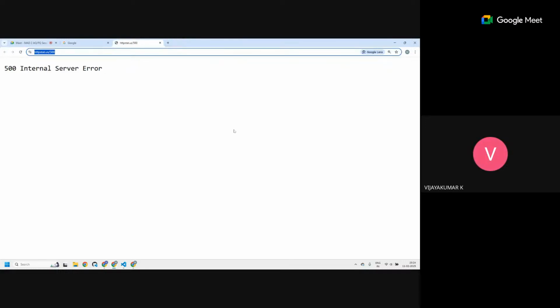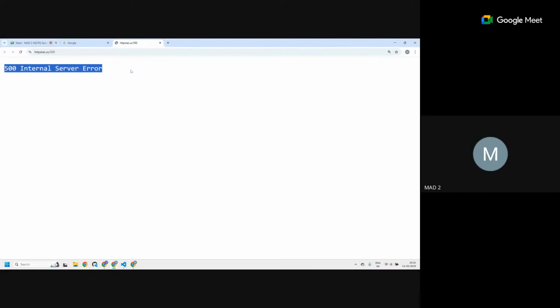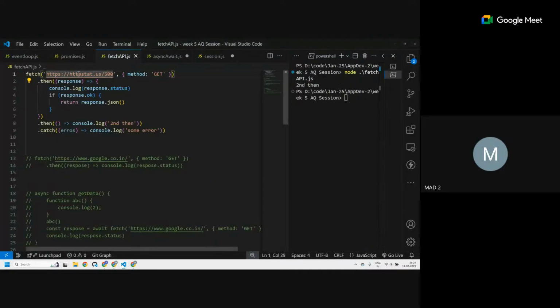So if it is an error, then why is it going inside that? It's not an error. It's a response. It's saying something went wrong with this page, nothing went wrong in fetching the data. I can't give you the required information that you want from this page, but fetch still went to this page. It got some kind of response back, and that response it is storing in the response object.